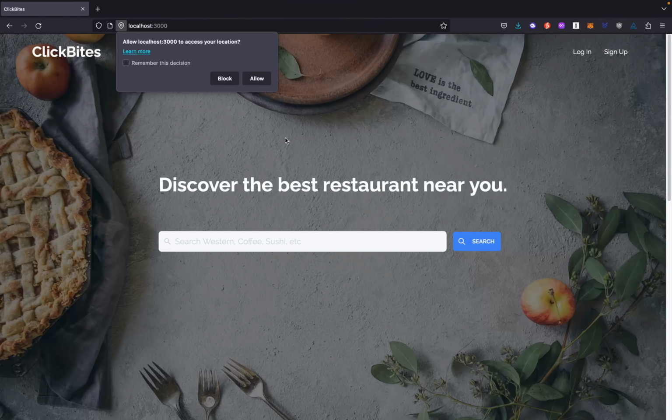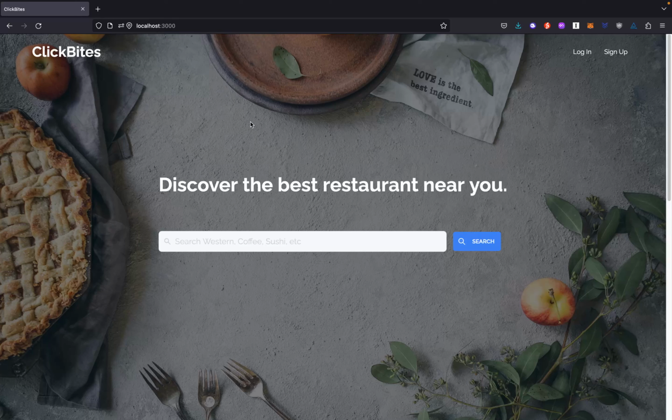Whenever the user is on the homepage of ClickBites, the user will be prompted with an action which requests the user to allow location access to the system. Once the user clicks on allow, the system will get the current location of the user and thus provide the search results based on the current location.